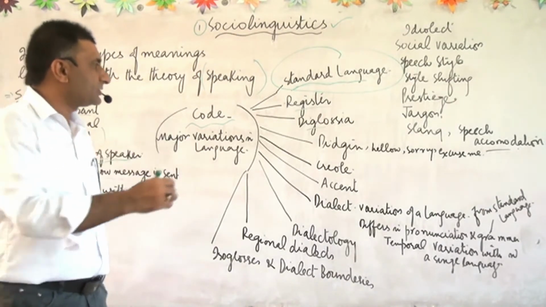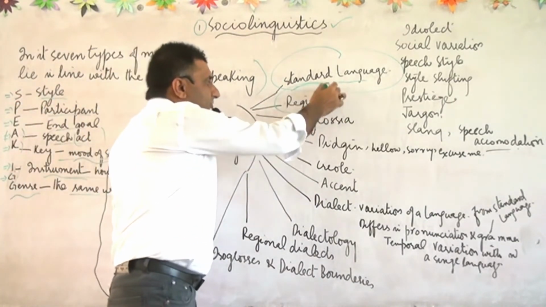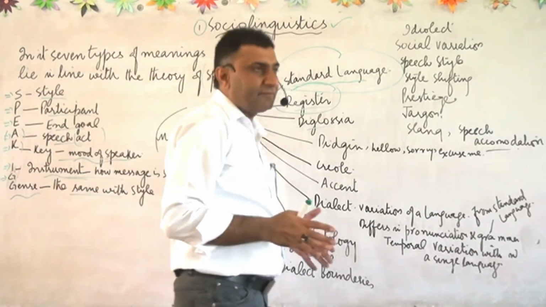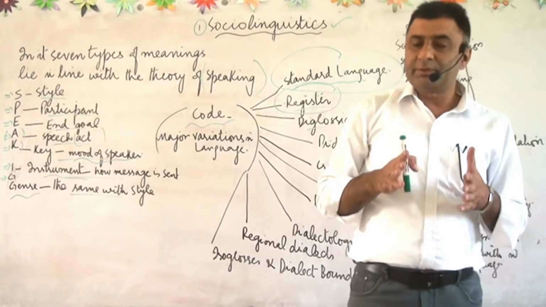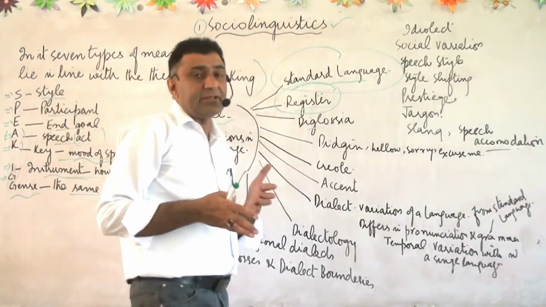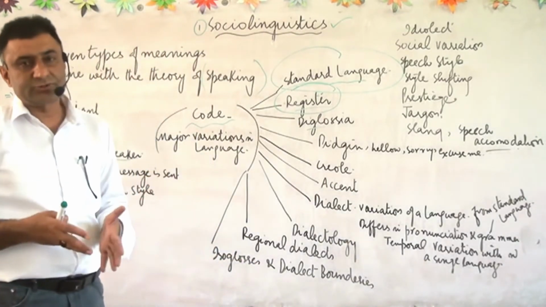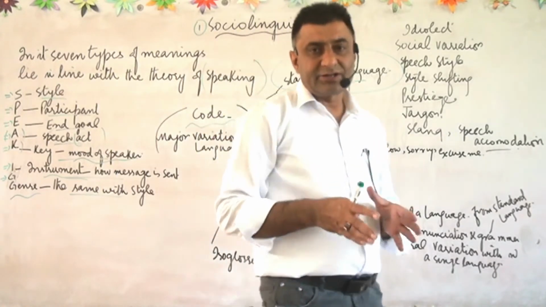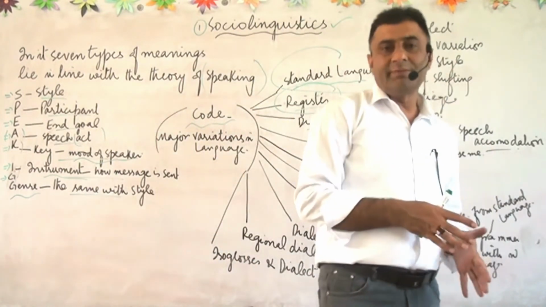Then the second variation is called register. What is register? We are living in a society and different people live in a society. This society is a judicious combination of different peoples. We play different roles. We play the roles of doctors, professors, teachers, drivers, buyers, sellers, movie makers.